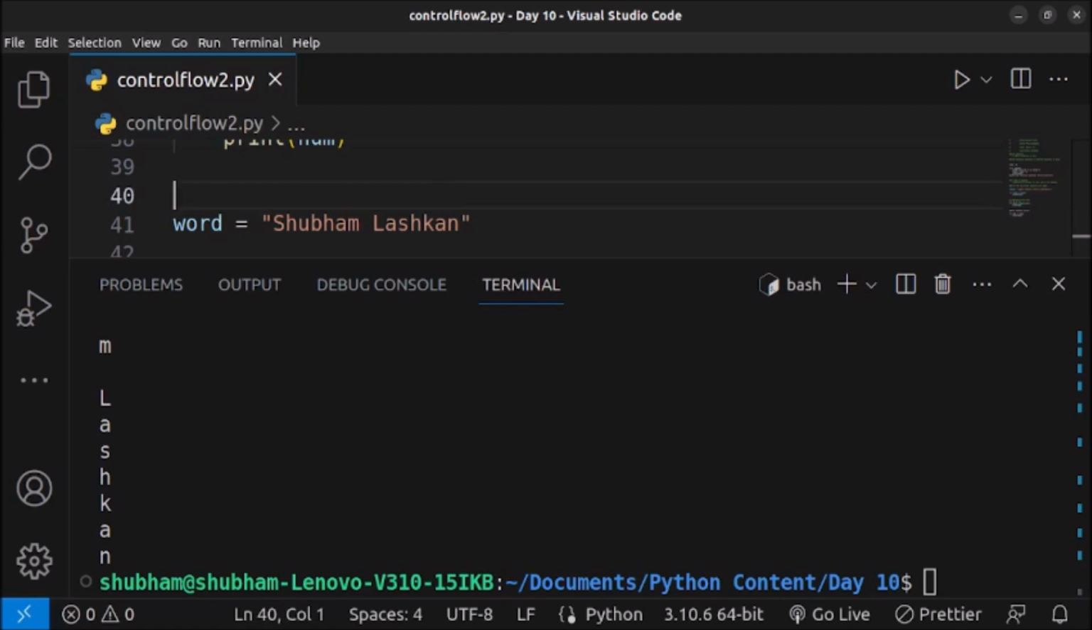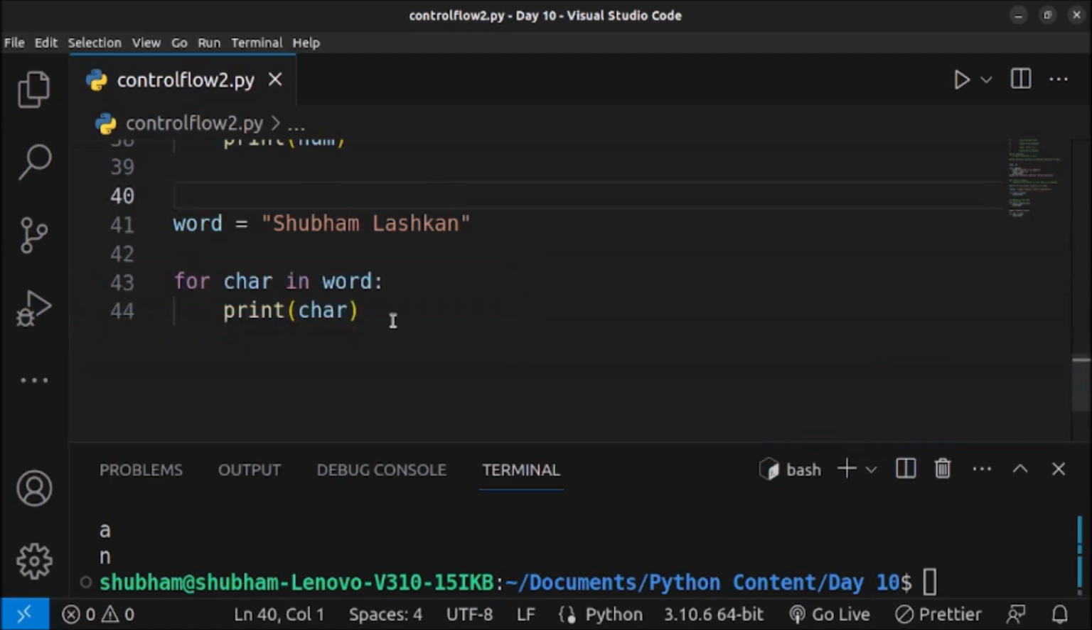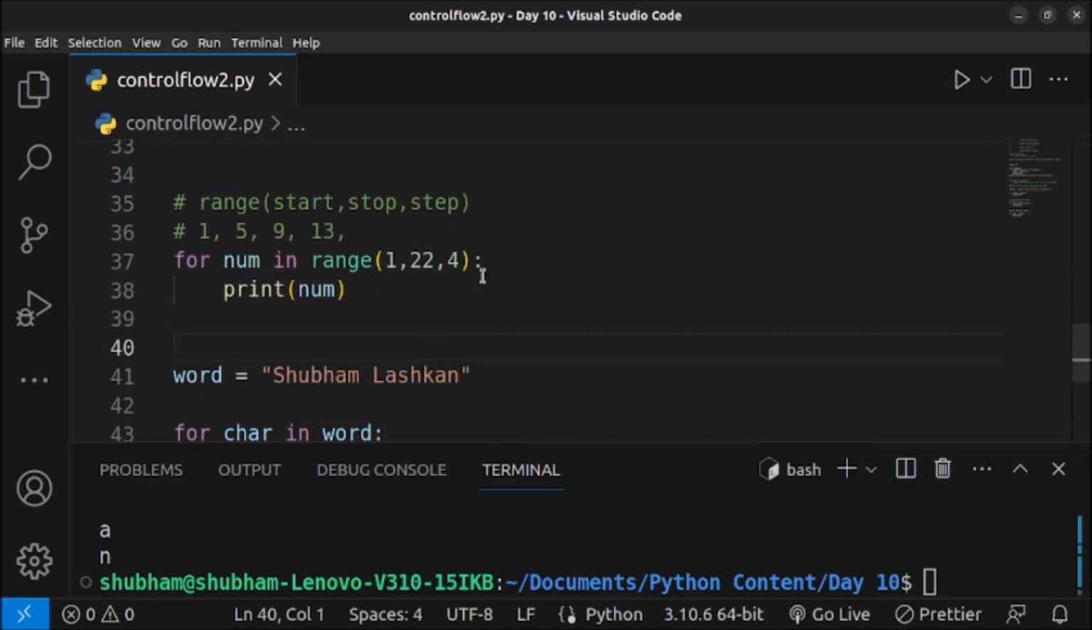So that's it about the for loop and while loop in Python. We have also learned about the range method, which is a very important concept in Python. You should go back to this video and watch it again if you are having any doubts, and also comment your doubt